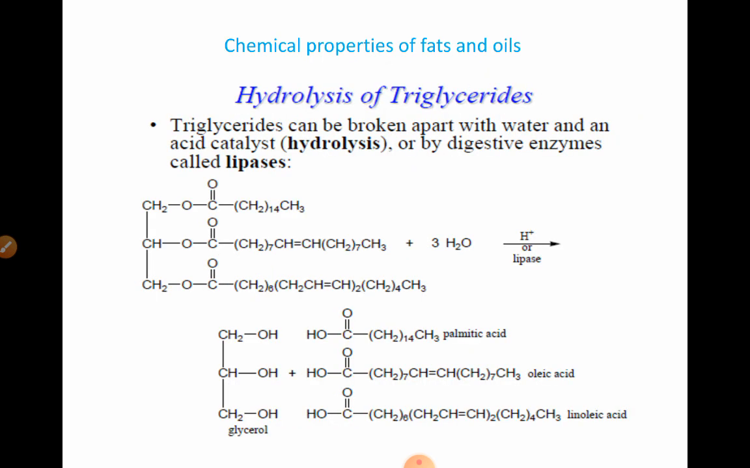And now let us focus on the properties of fats and oils. Hydrolysis of triglycerides. Triglycerides can be broken apart with water and an acid catalyst or by digestive enzymes called lipases. So on the action of acid and water or the action of lipase, it can be broken down into various products.